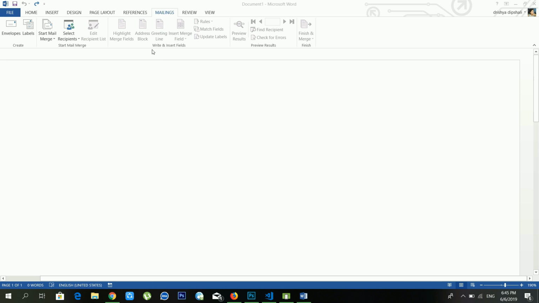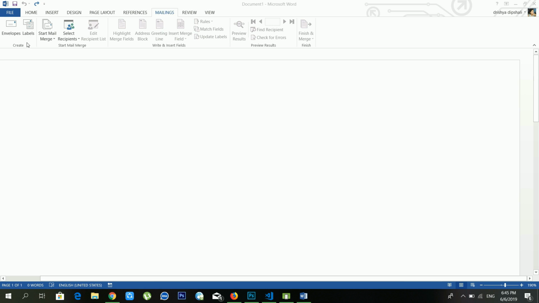So inside the mailing menu there are several sections available like the previous menus. The first section is create, and another section is start mail merge, and another is write and insert fields, another is preview results, and finish. Each section has different kinds of tasks.